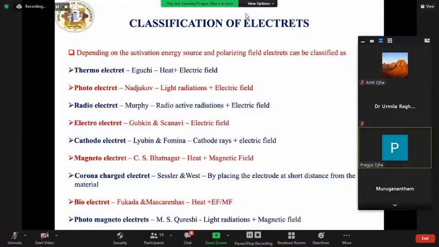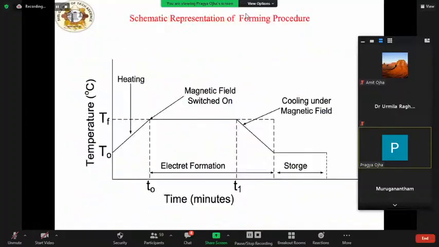In electron beam charging, an electron gun is used. The sample is biased under the electric field and interstitial polarization is detected. A number of variations in these poling methods have been developed to suit the material and the application. Now here we'll see the forming procedure. The forming procedure mainly includes heating the sample holder by passing electric current through an electric element embedded inside the holder, through a thermostat device.